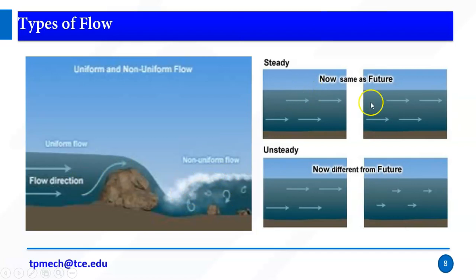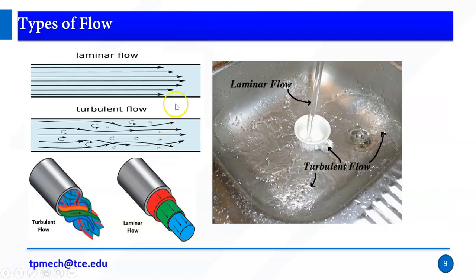Next, steady and unsteady. If we consider a state, before state and after state, if both are equal, I can say it is a steady state. If both are of different nature, then we can say it is an unsteady state. Then laminar and turbulent flow, which is specified by the Reynolds number. This flow is a laminar flow, and this one is a turbulent flow. Most flows are classified with the help of direction.